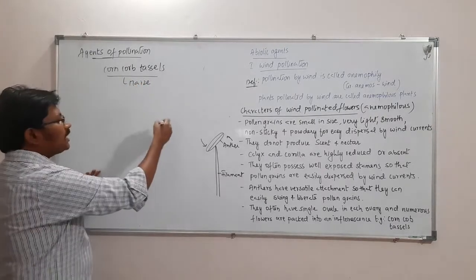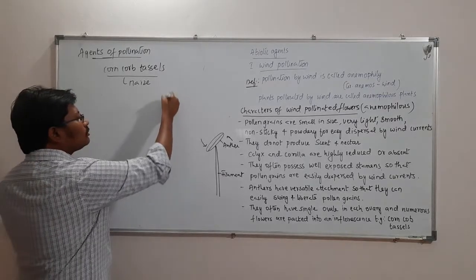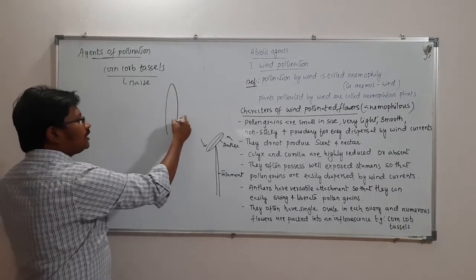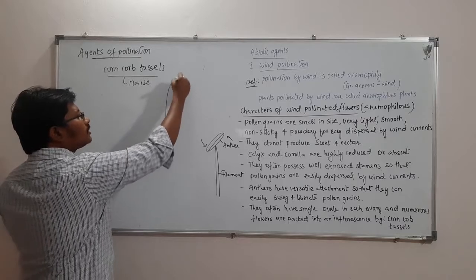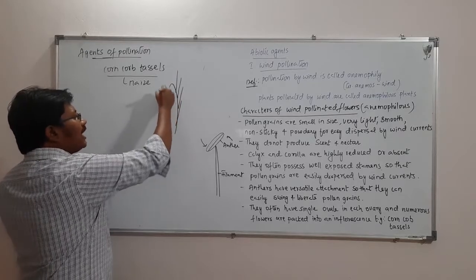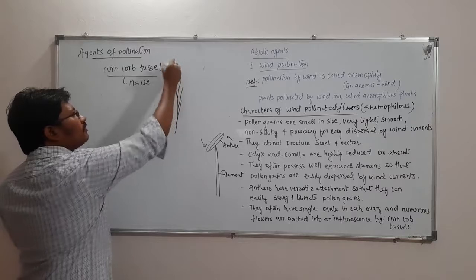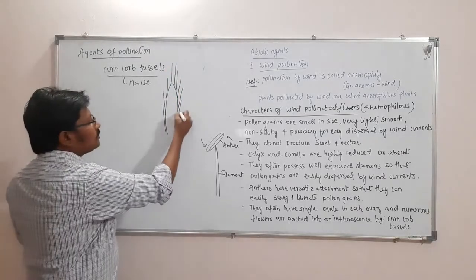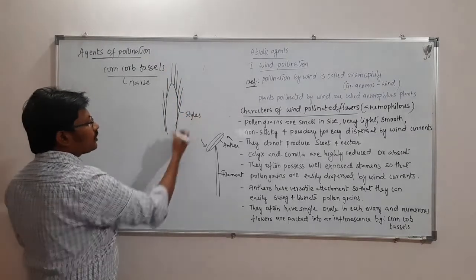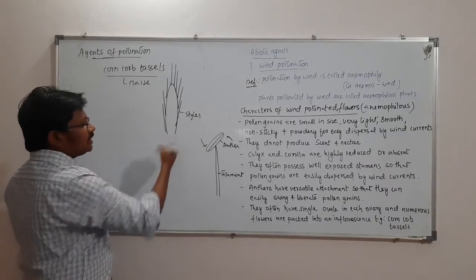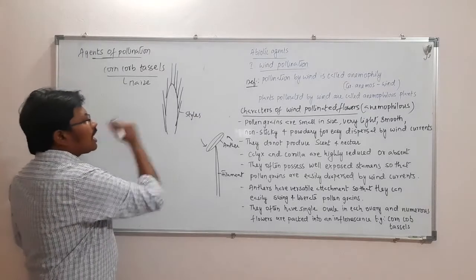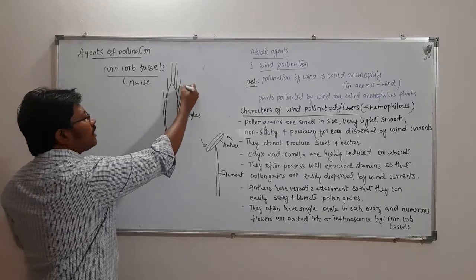In maize, you will find a lot of long silky hair-like structures, and these are all actually the styles. At the base of this there is an ovary, and on the tip you will find the stigma.